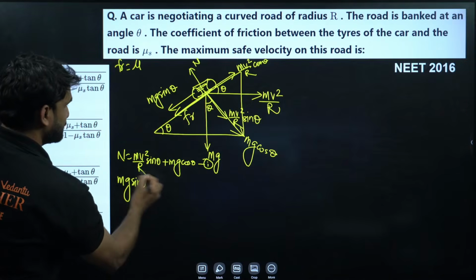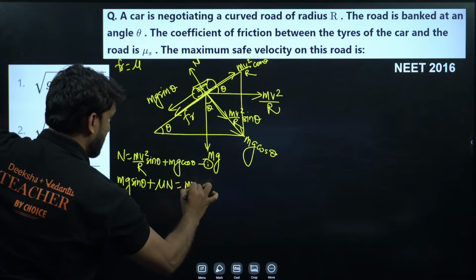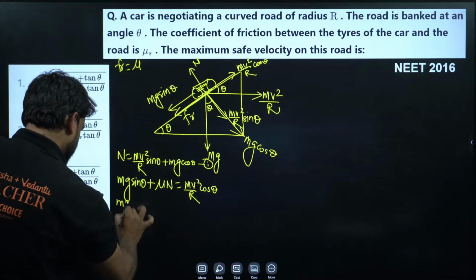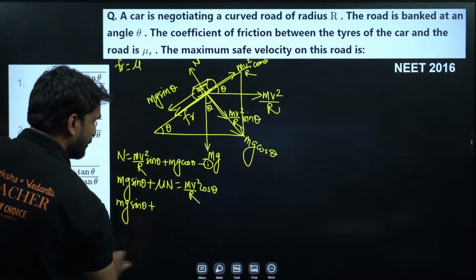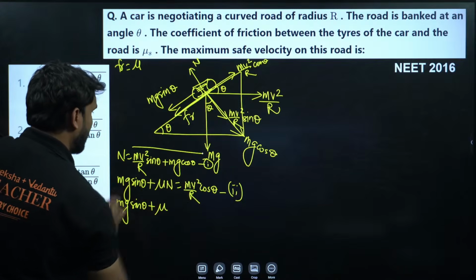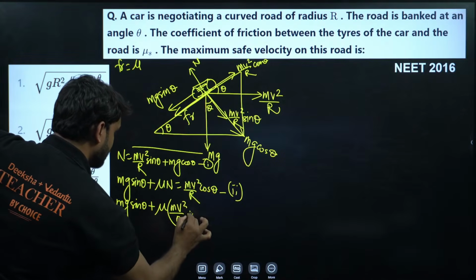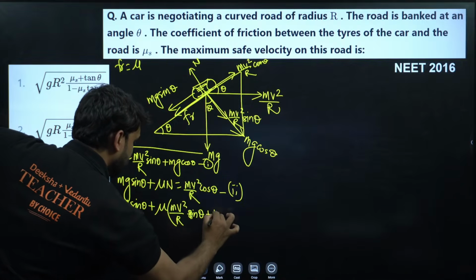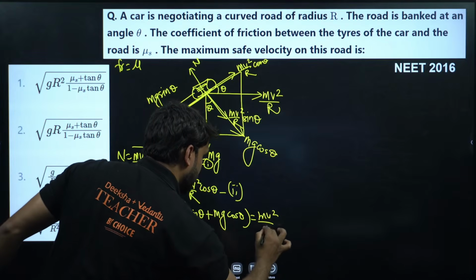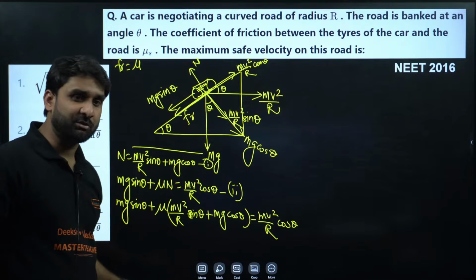So we can write friction is equal to mu N, and this will be equal to mv square by r cos theta. Now my dear champion, this is mg sine theta plus mu times N, and let's say this is equation number 2. N is equal to the whole family, so we can write mg sine theta plus mu times mv square by r sine theta plus mg cos theta, which is equal to mv square by r cos theta. So this is the final equation we have. We just need to solve this equation mathematically to get the value of v.